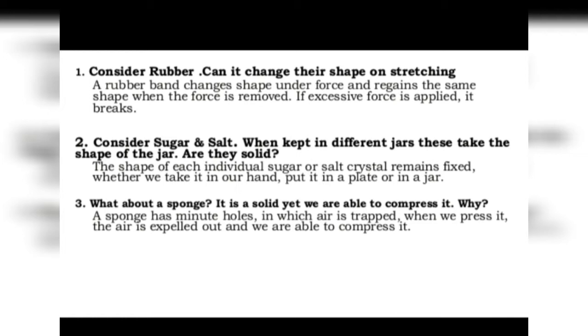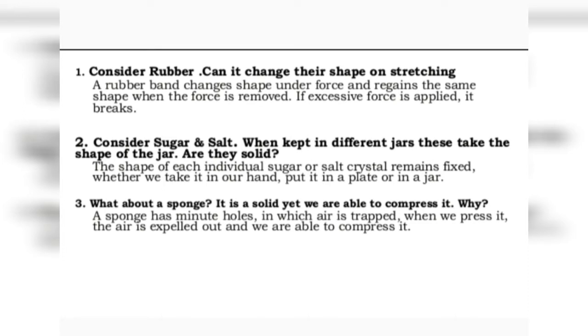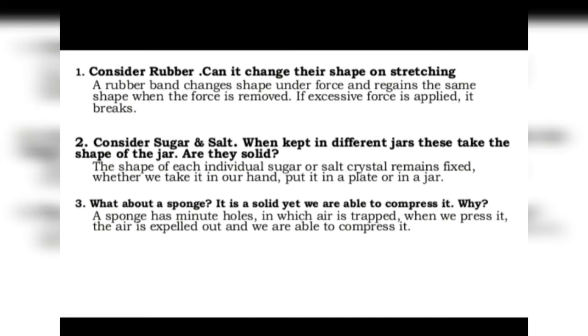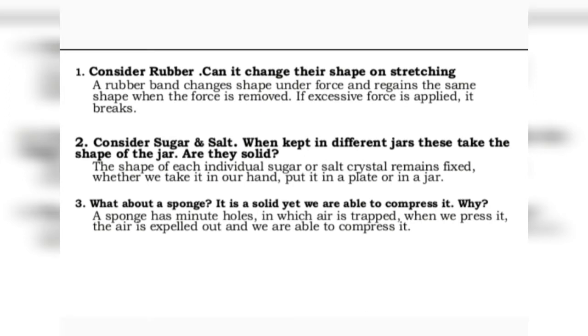Like we know that solids have a fixed shape. Now, if I talk about a rubber band, it changes its shape on stretching. Then why do we call it a solid? So, see students, rubber band is considered a solid because it changes shape under the action of force which stretches it, and when the force is removed, the rubber band regains its original shape. It comes into its original shape like all other solids. If a rubber band is stretched with a large force, it will break. So, it is a solid.